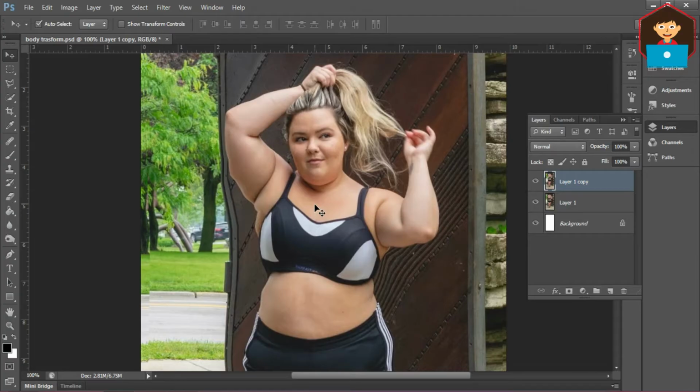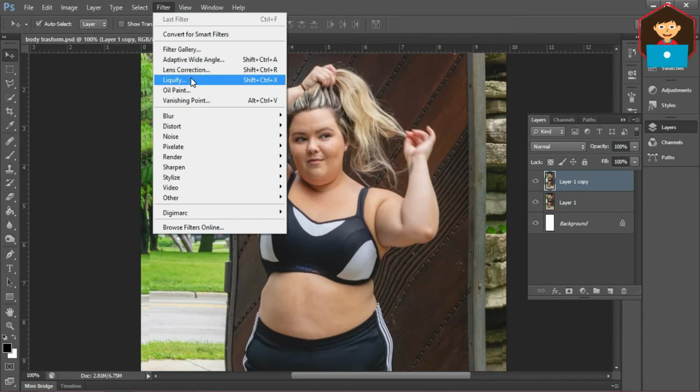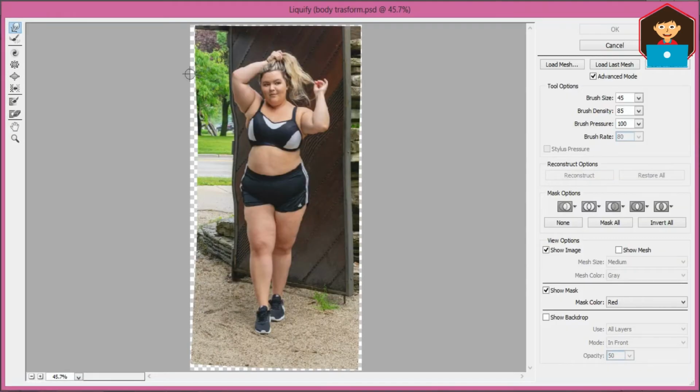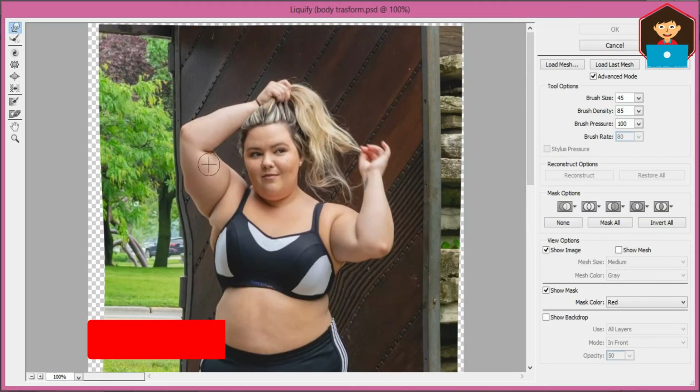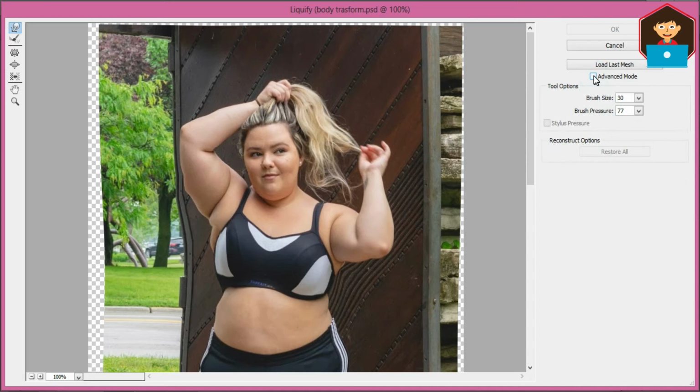Once this process is done, the meshing is still not good. How to work for a better result? Still, the skin is not meshing properly. So what to do? After that, go to Filter, take Liquify. Here, increase the brush size with the shortcut of open and close bracket keys. Check the brush size, density and pressure. If somebody doesn't have the option here, click Advanced Mode and you will get it back.